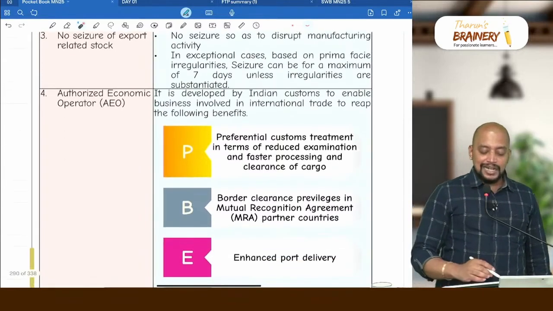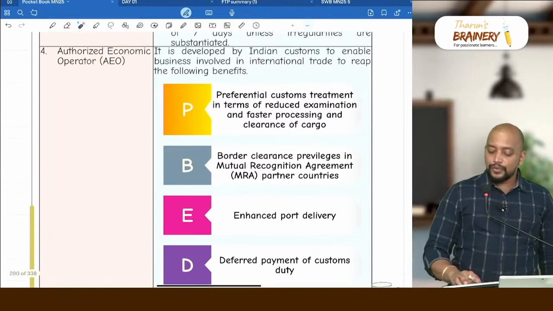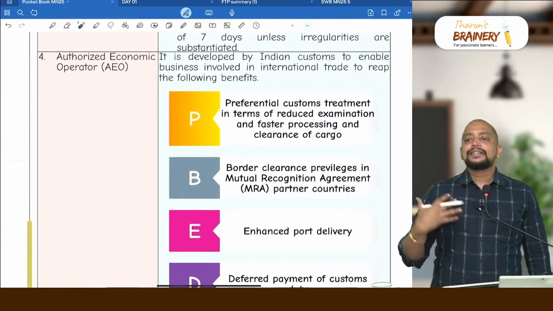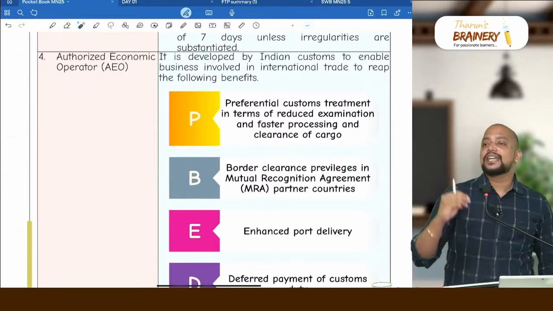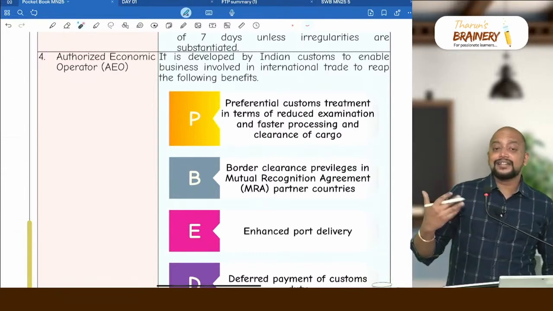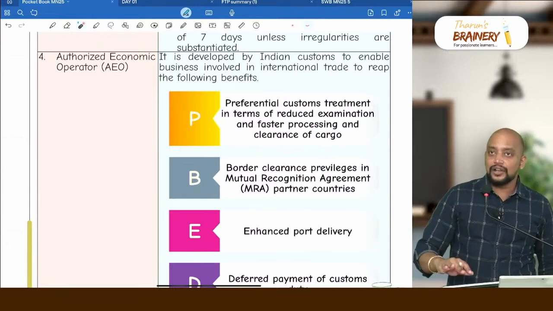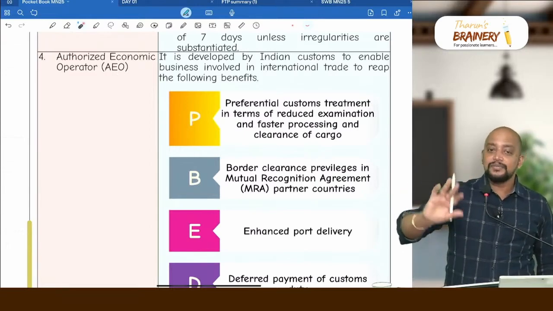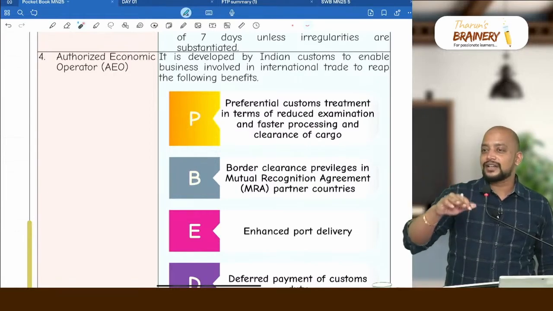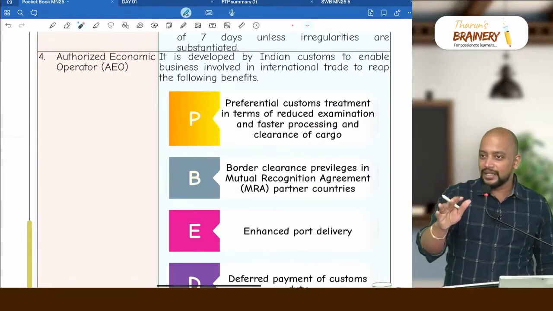Then authorized economic operator, AEO. So who are these AEOs? That is depending upon their exports. Depending upon their exports, they will be given this AEO status. Already this itself is too much. Please don't add anything on top of this. So there will be some limits. Based on that limit they will get it. What are those limits, etc., don't break your head, okay. Some limit is there. We don't need that limit and all.